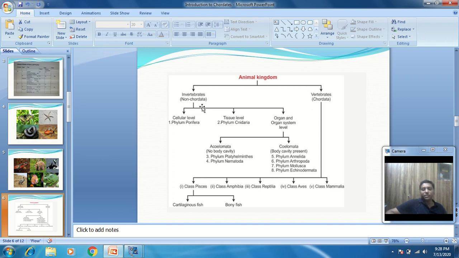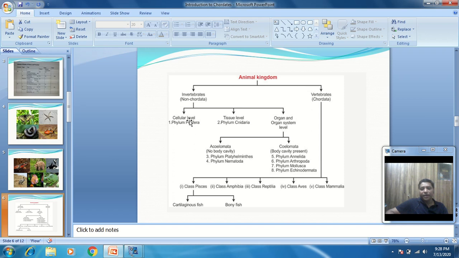On the basis of grade of organization, these organisms are categorized. Invertebrates are categorized into 3 types: first is the cellular grade of organization, second is the tissue grade of organization, and third is the organ grade of organization or the organ system level.